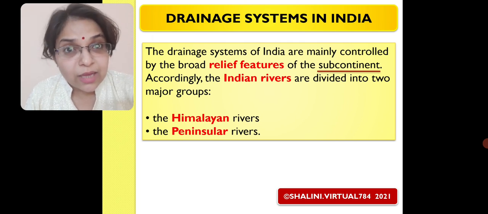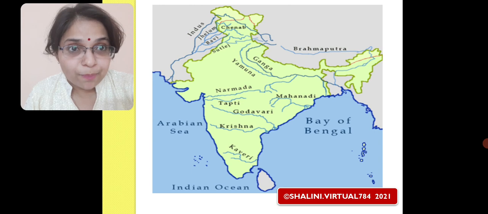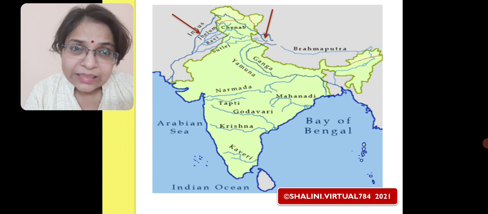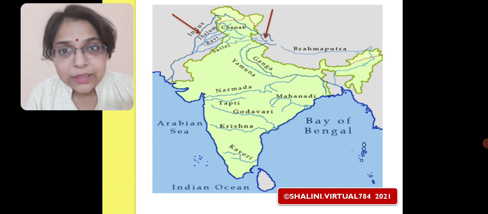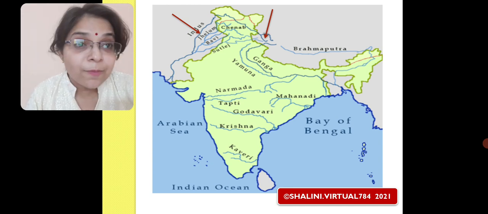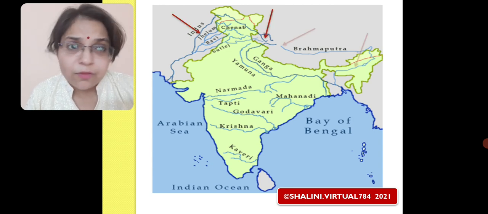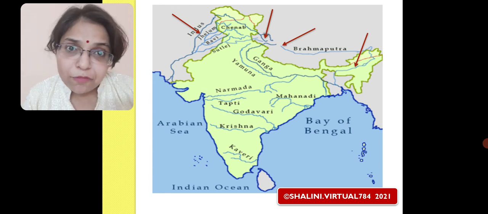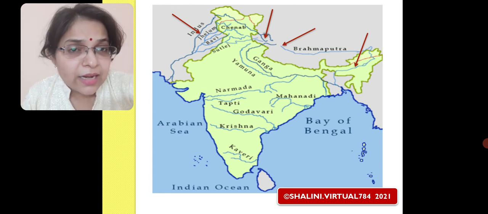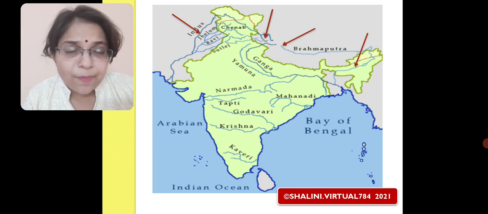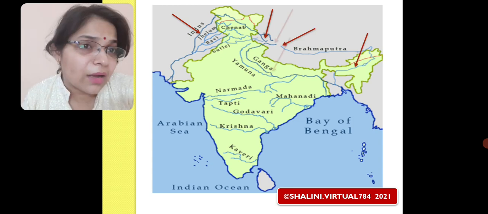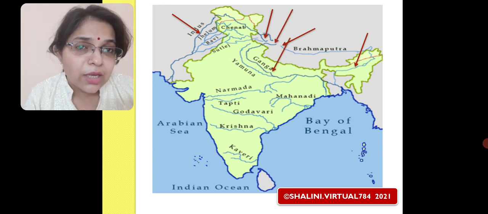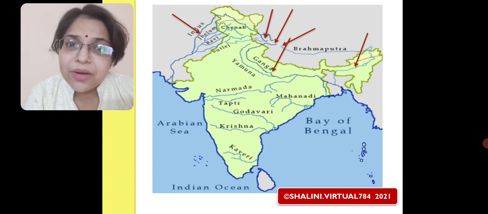Now, let us see something about the Himalayan rivers. In this map, we can see the first two arrows are showing us the origin and the flow of the Indus River, a very important Himalayan river. Then we have the Brahmaputra River, which we can again see with a set of arrows. This is the flow of the Brahmaputra River. And finally, we have our largest drainage basin, that of River Ganga, which is shown here again with two arrows. So these are simply showing us the important Himalayan rivers.